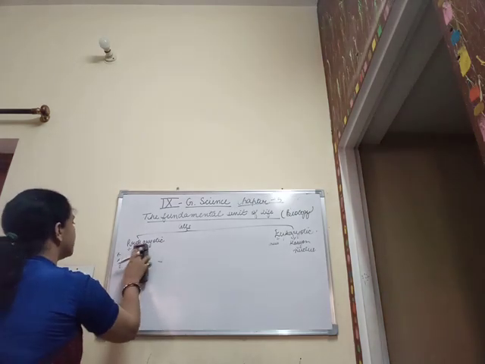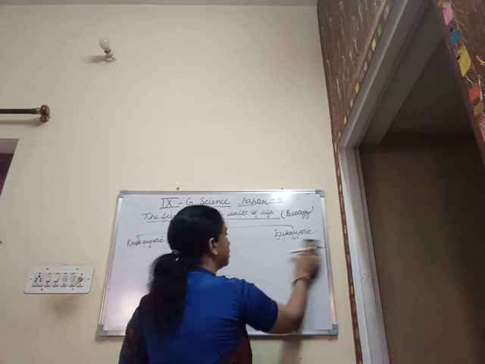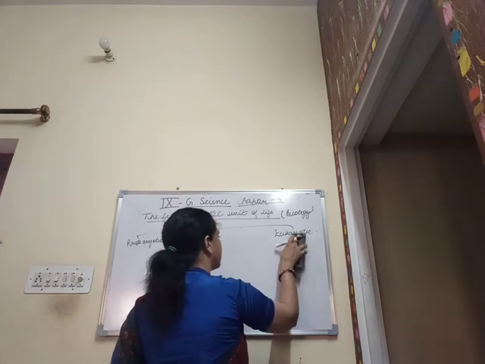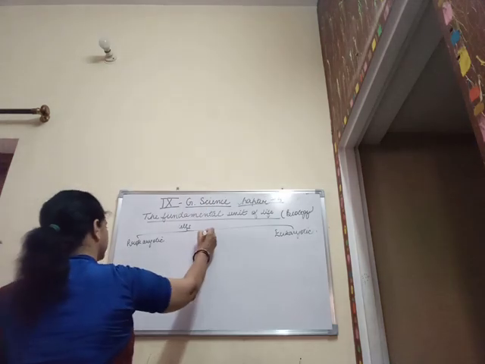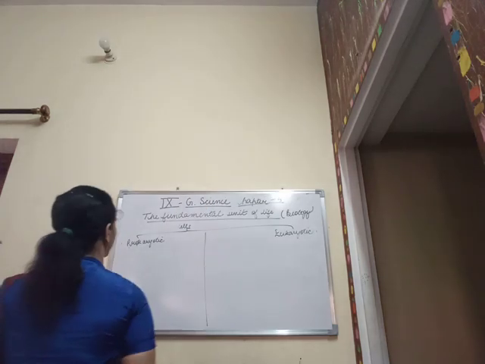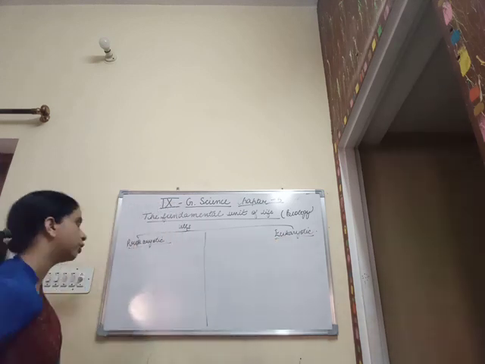Now when we are going to talk about the differences between the prokaryotic and the eukaryotic cells. Difference between the eukaryotic and the prokaryotic.